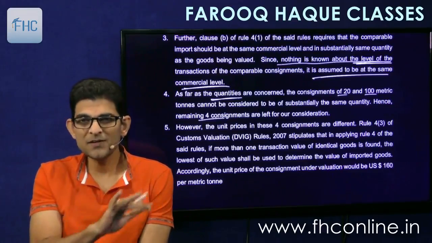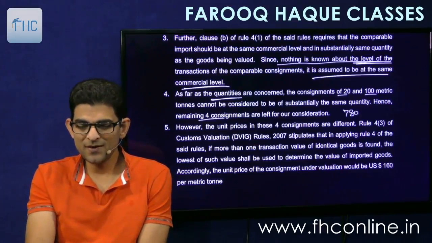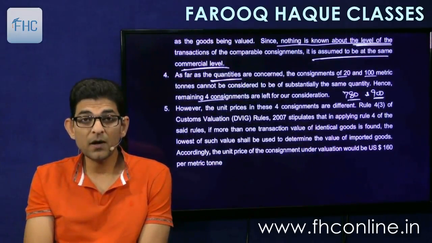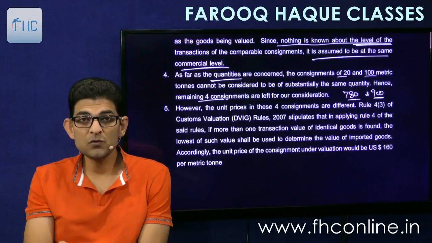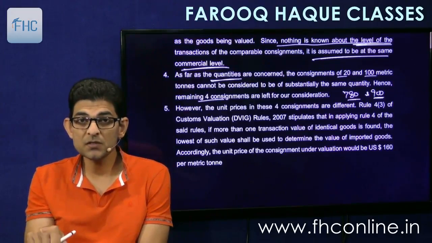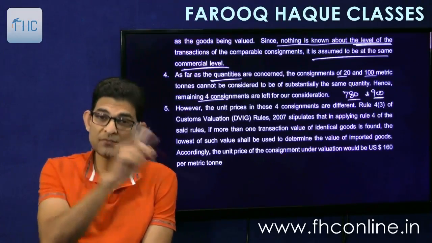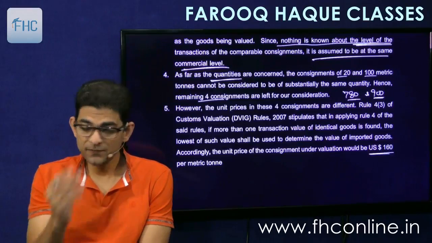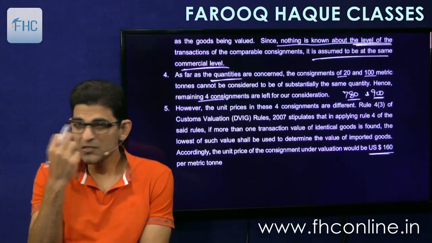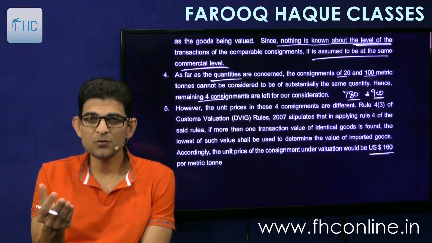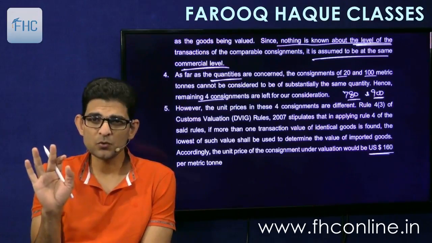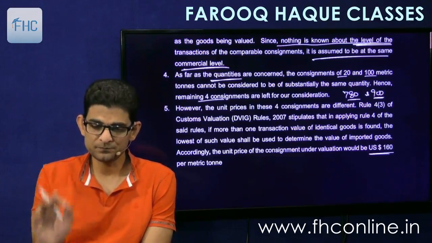Now here they have considered 2, that is 780 and 900, considering both to be close. And then if 2 identical goods come into picture, then you have to take that one which has the lowest unit price. So they have applied that rule here, the lowest of them, and therefore 160 is taken. Though you could have taken just one of them as 780, as I explained you, because 900 is far off and 780 is very close. So we can directly take 780 also, and the unit price of 160.